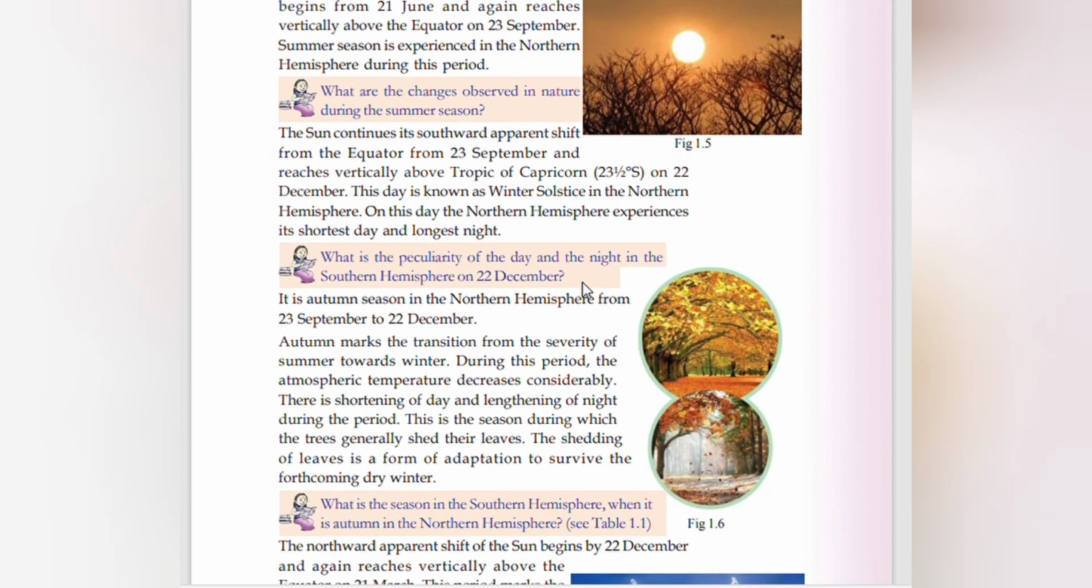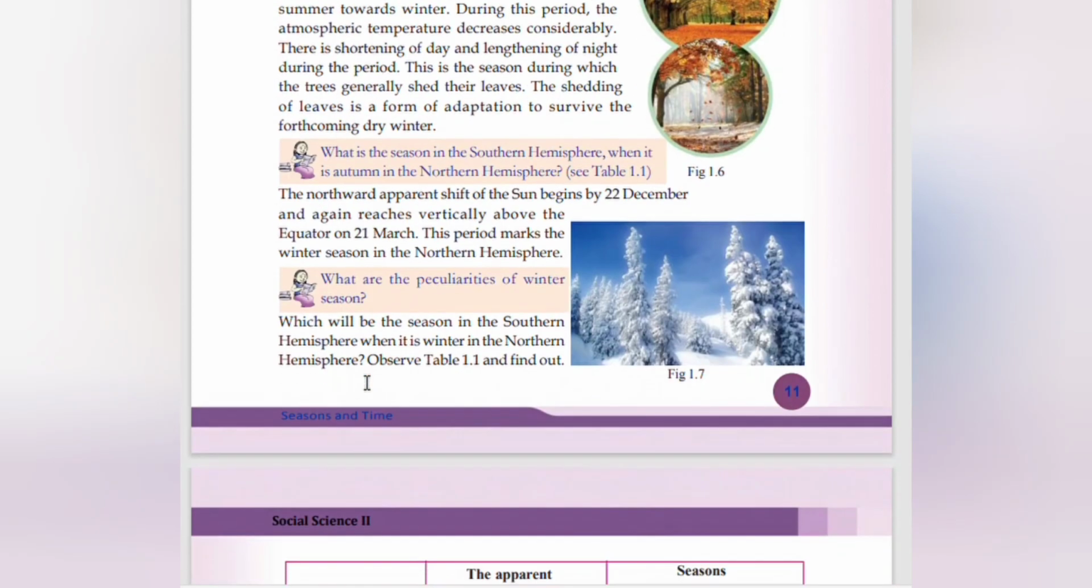On this day, the northern hemisphere experiences the shortest day and longest night. It is autumn season in the northern hemisphere from 23rd September to 22nd December. Autumn marks the transition from the severity of summer towards winter. During this period, atmospheric temperature decreases considerably. There is shortening of day and lengthening of night during the period. This is a season during which the trees gently shed their leaves. Shedding of leaves is a form of adaptation to survive the forthcoming dry winter.